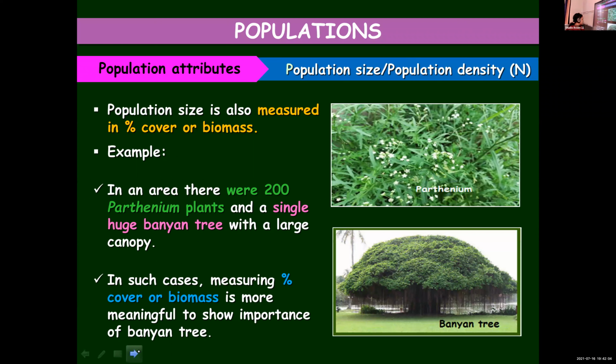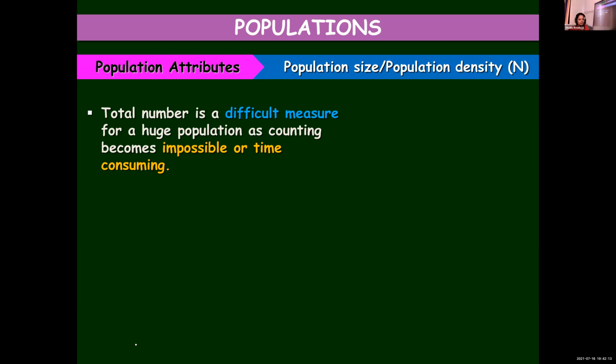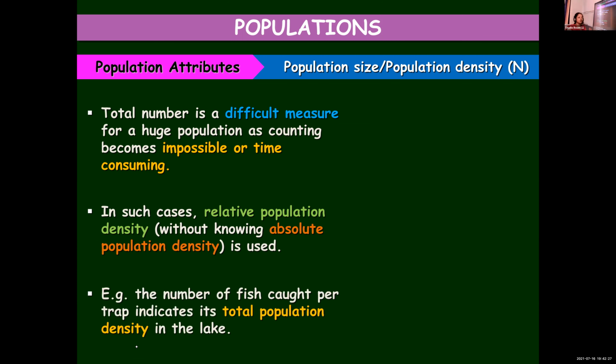Then another method of calculating population density is by finding the relative population density. The exact or absolute density is at times impossible to calculate, for example, the number of fish in a lake. So in such cases, we just assume based on the example given here, which is the fish caught per trap, that is, the number of fishes in each trap. This is repeated several times. Based on that, they assess the relative population density, which can slightly deviate from the exact population density, but we get an approximate population density.